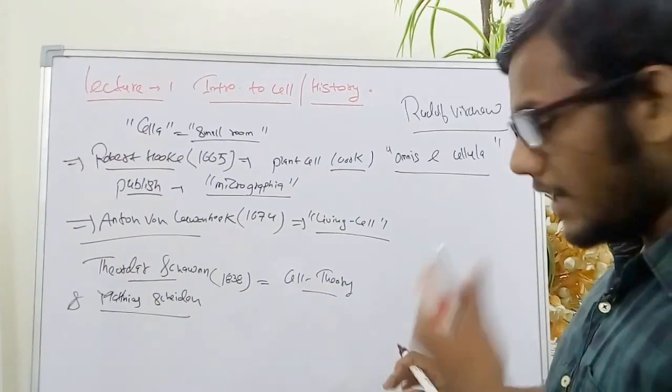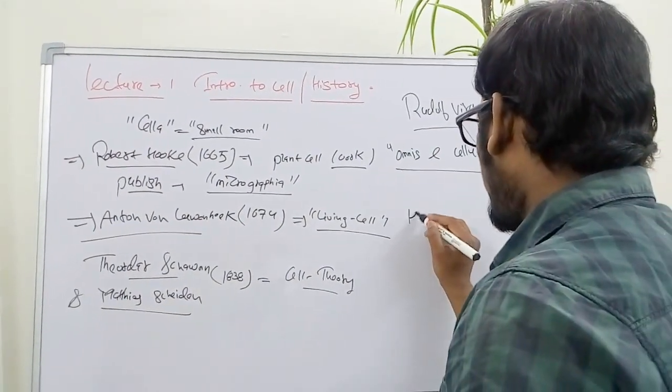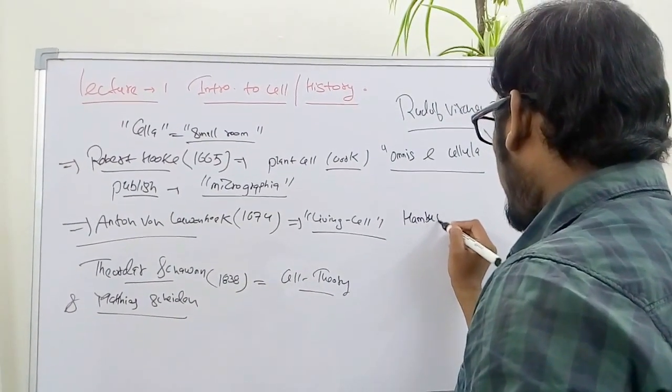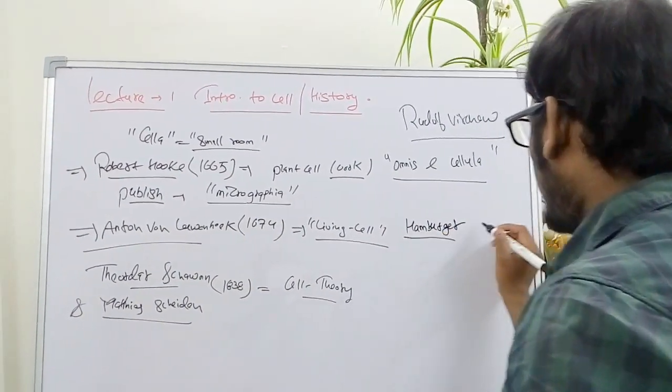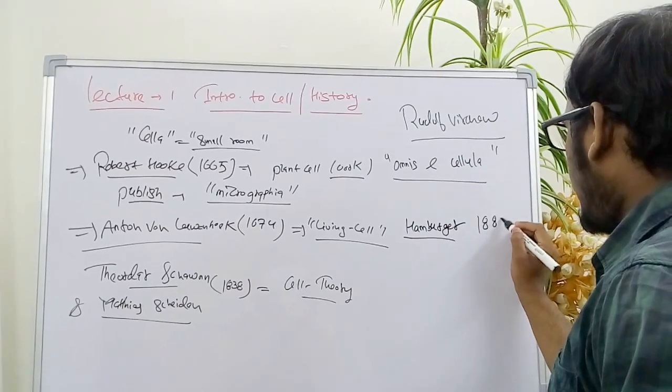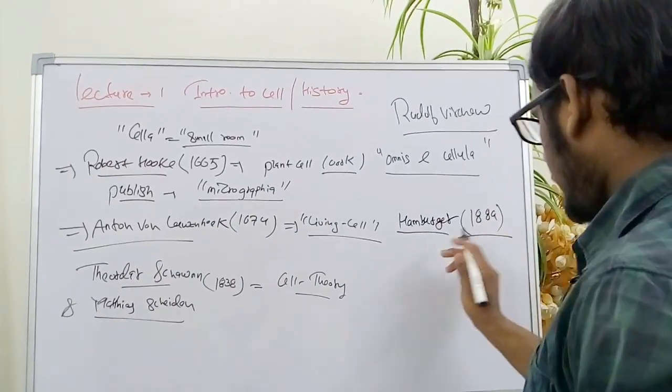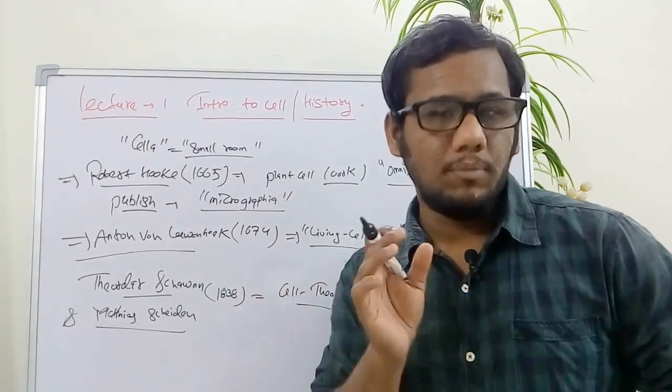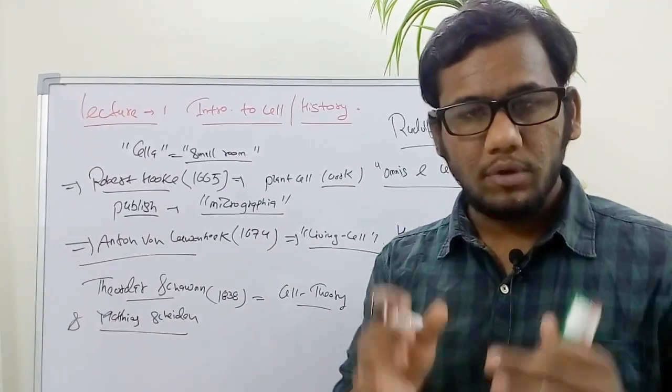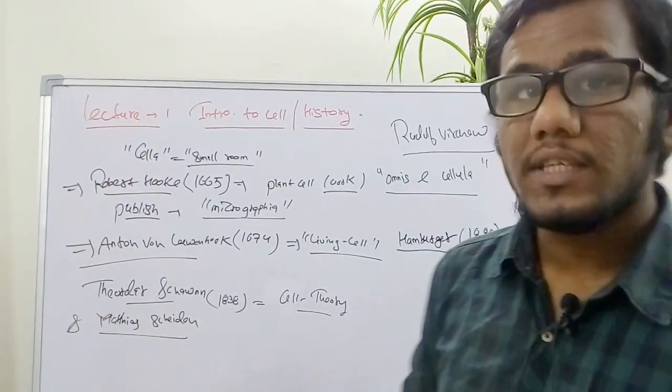So during this period, a scientist named Hamburger in 1889 used hemolysis. What is hemolysis?